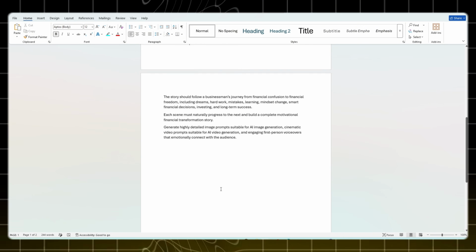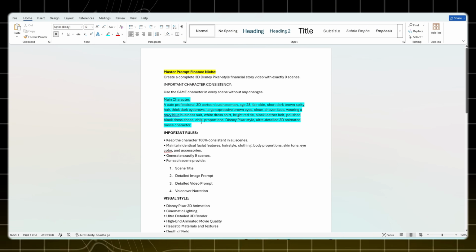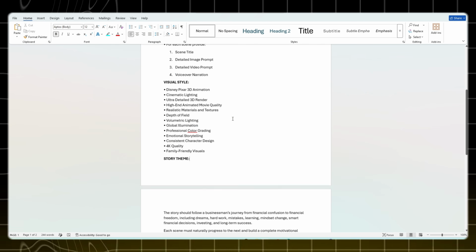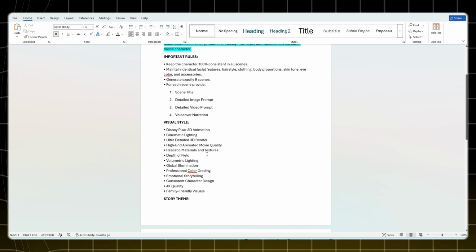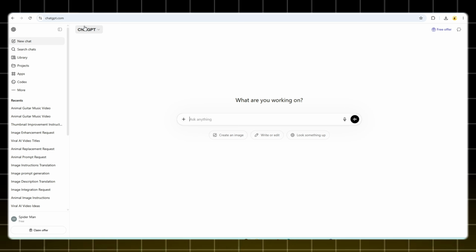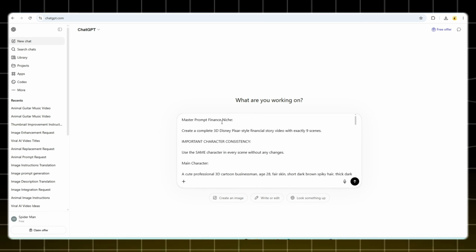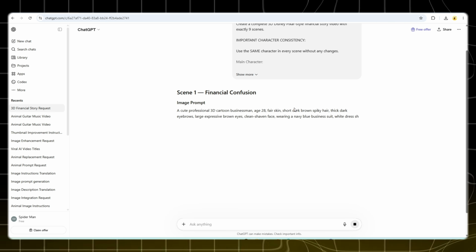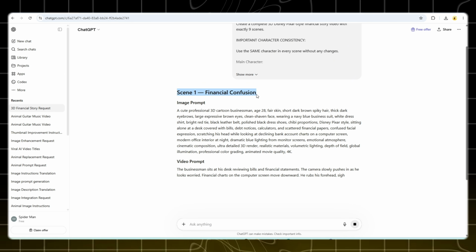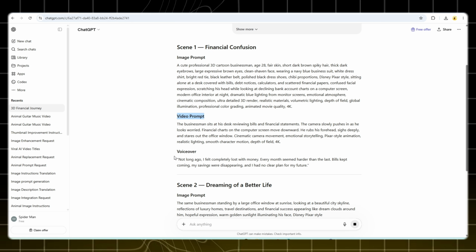As you can see, the master prompt contains all the essential details, including the visual style and content structure. Simply copy the prompt and open ChatGPT. Once ChatGPT is open, paste the master prompt into the chat and click on the Generate button. And just like that, all of your prompts will be generated automatically.